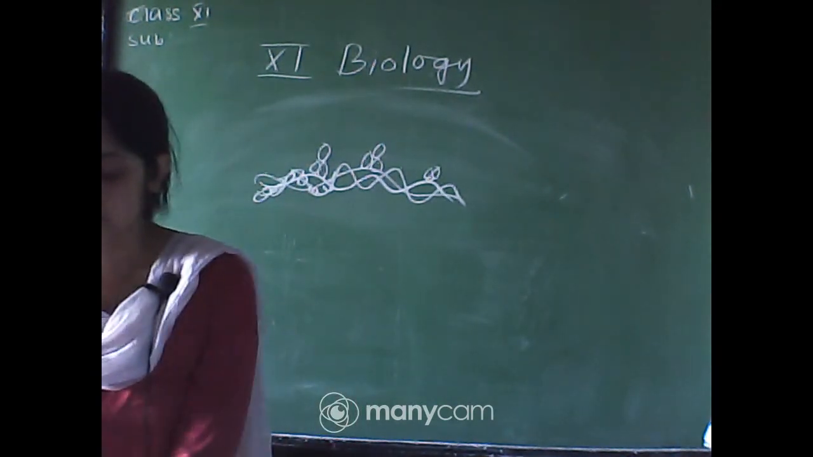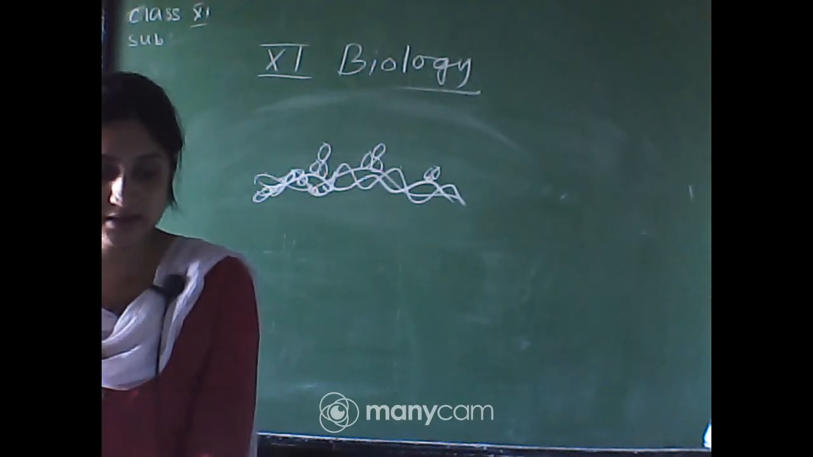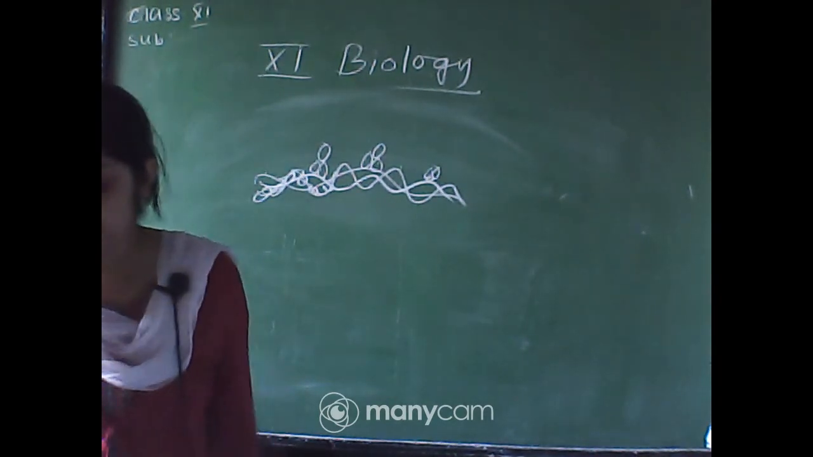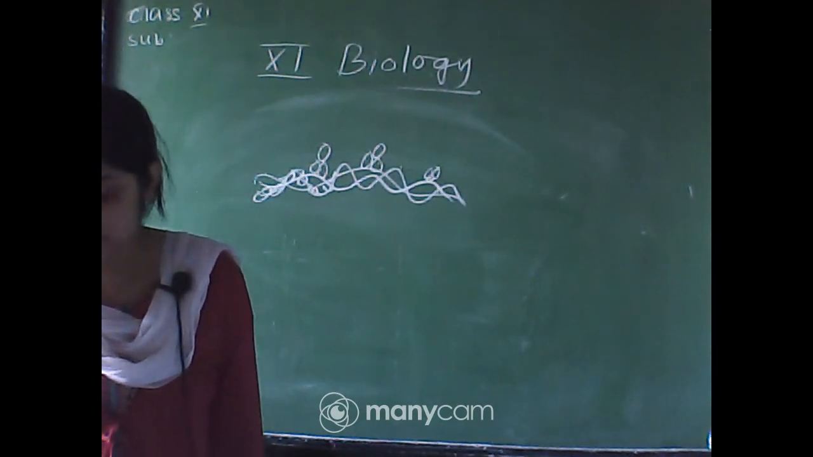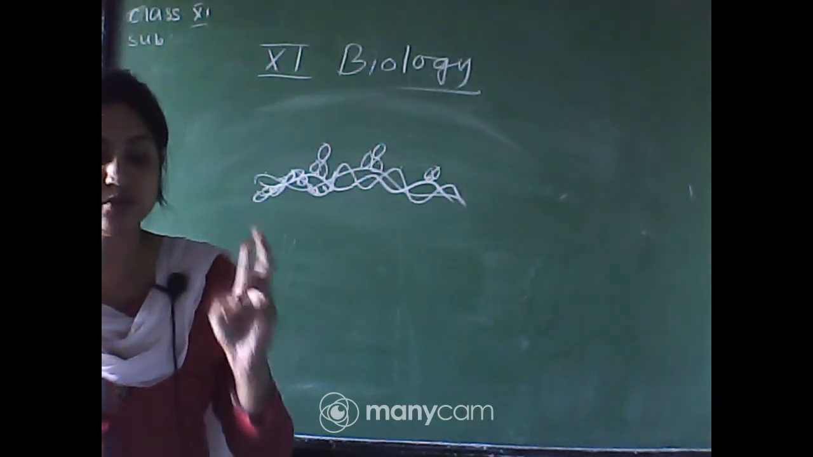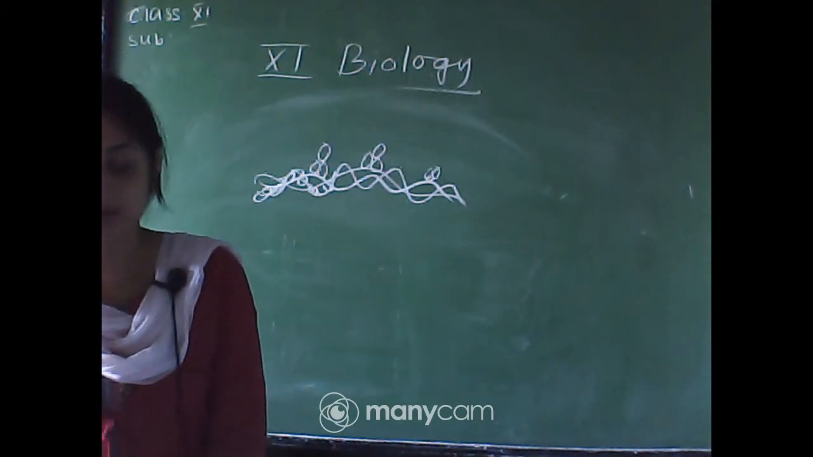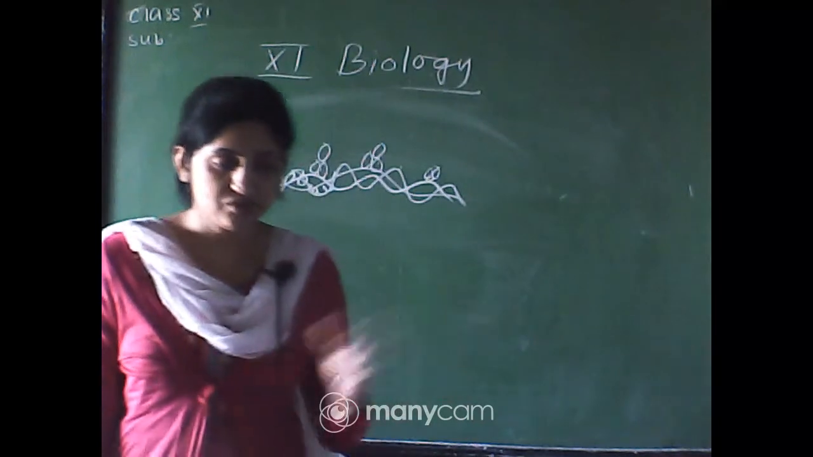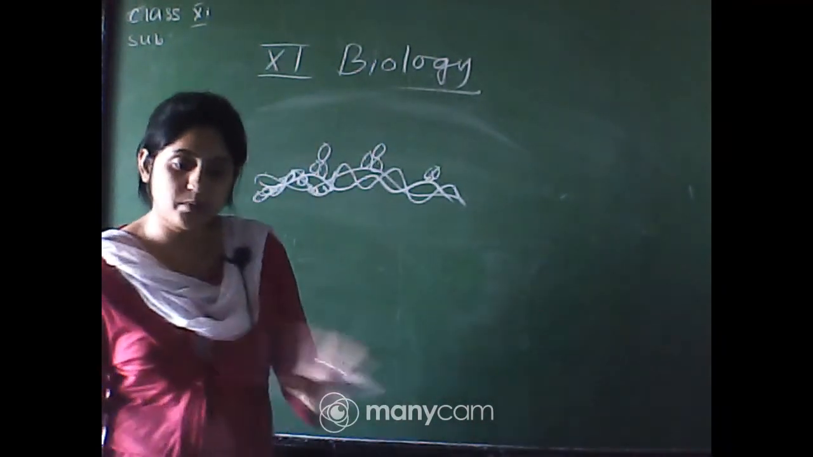First prepare yourself for your examination. You know that, and also what the syllabus is. I have already told you. I repeat: biological classification, plant kingdom, animal kingdom, morphology, structural organization of animals, cell, biomolecules, cell cycle. So units 1, 2 and 3 are the syllabus. Just look at your new syllabus, see which portion is deleted, which chapter is deleted, and prepare yourself according to that.